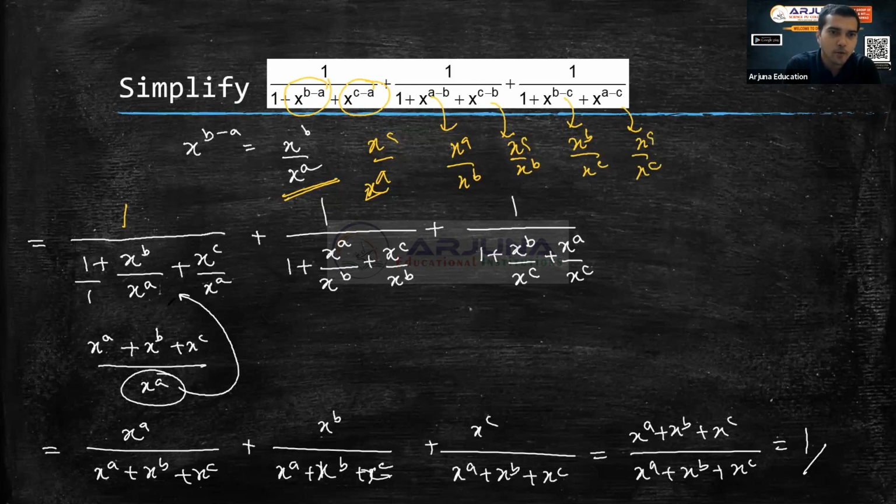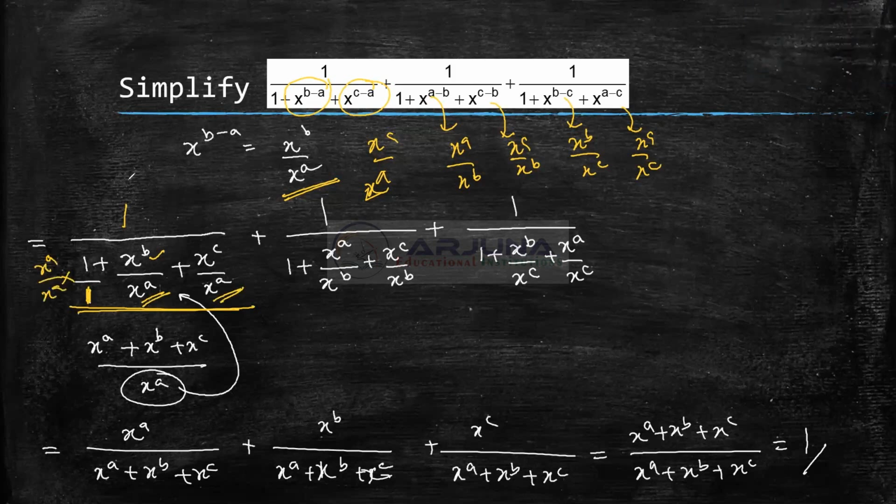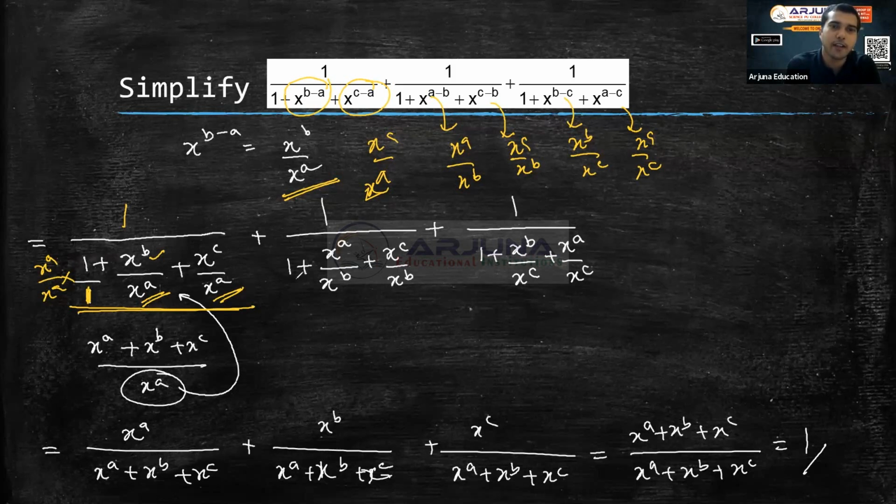Then I'm going to take LCM. So there is 1 here, right? So there's x power b, denominator x power a. So here also I want to make x power a. So if you multiply x power a and x power a here, it's going to be x power a by x power a, right? So x power a plus x power b plus x power c, all these things will come to numerator.